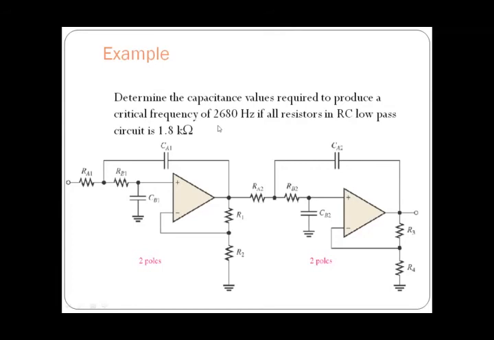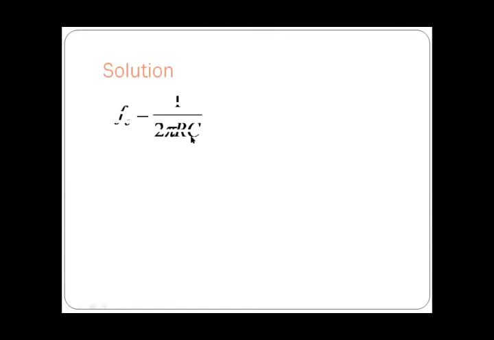And all resistors in the RC low pass circuit are 1.8 kilo ohms. He has given the resistance values, all as 1.8 kilo ohms.